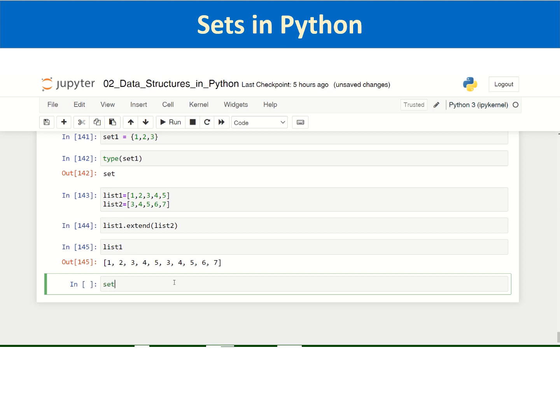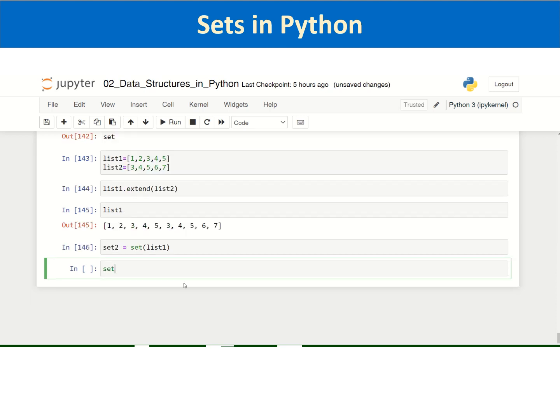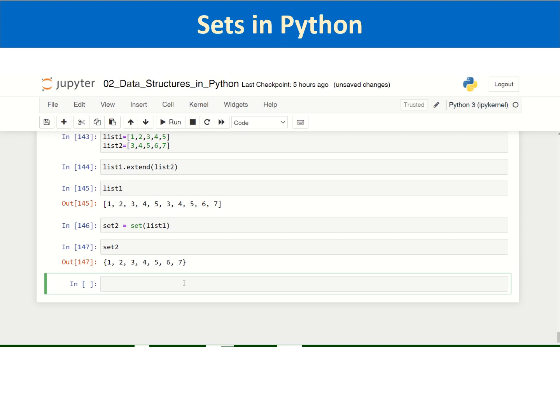Now let us say I am defining set2 equal to set, which is an inbuilt function that takes a list as a parameter for the creation of a set. I am passing list 1 as a parameter to this inbuilt function set to create a new set, and then I will print set2. You can see that the repeated values are removed and unique values are retained in the set, with curly braces.